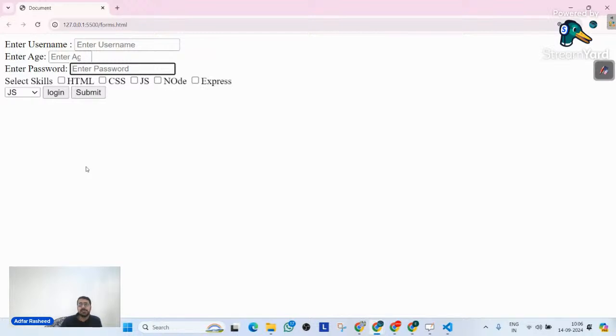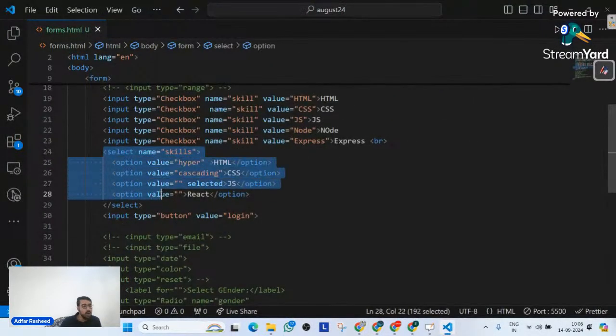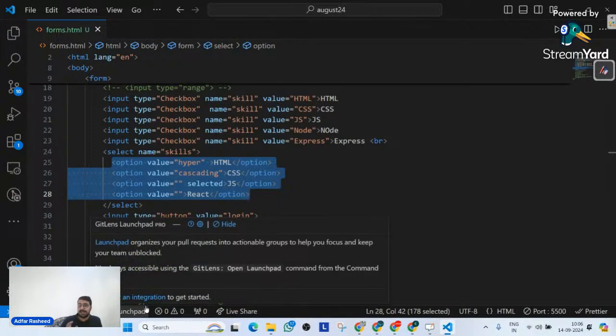Finally, at last, we reached a point where our requirement was to create a drop down list. Whenever you have a drop down list requirement in our application, we understood that we have a very specific type of tag, not the input field but a different type of tag called the select tag. And in this select tag, in order to give different options to our drop down menu, we can simply have options with a value attribute.